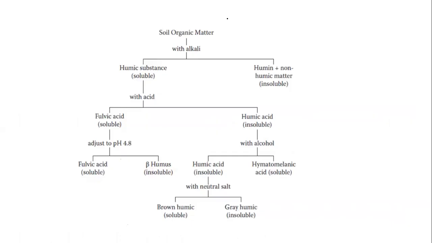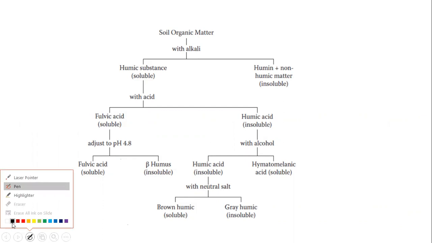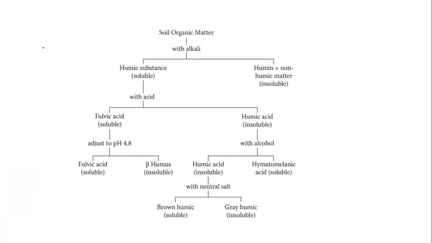Finally, as I said, we won't discuss much about the humic compounds, because we have already discussed humus in the previous lecture on soil organic matter. But today I will touch on what humus is and what its fractions are. This is organic matter. We know how this organic matter is treated with alkali. If you go with the alkaline extraction, you can see two compounds. The humic substance, which is soluble, and humin, which is not soluble, non-humic matter. There are two types in humus.